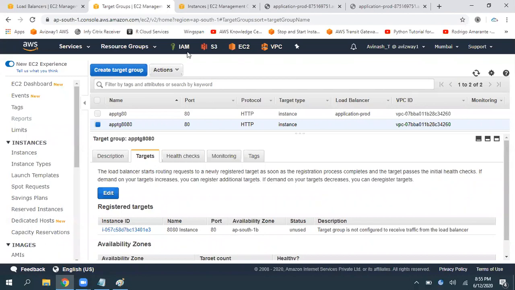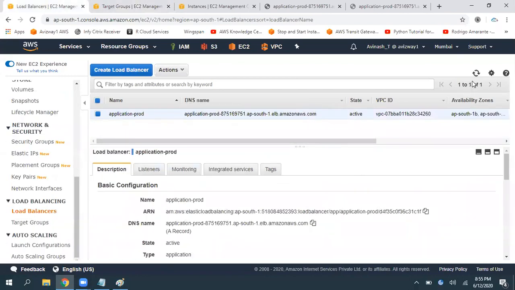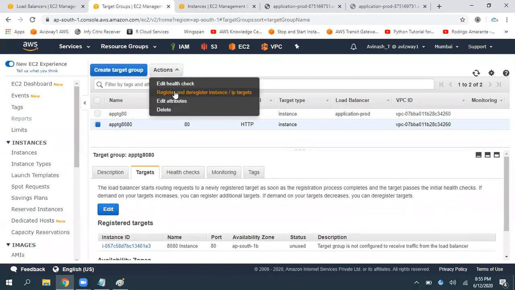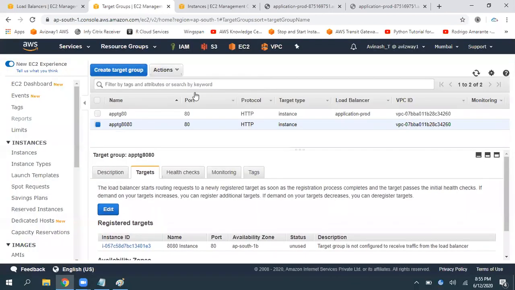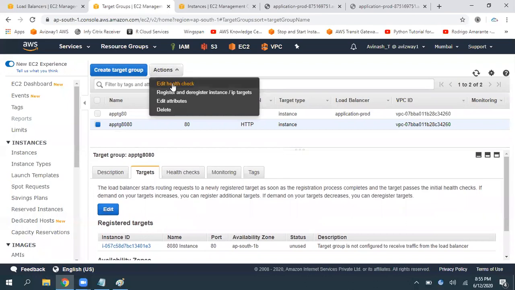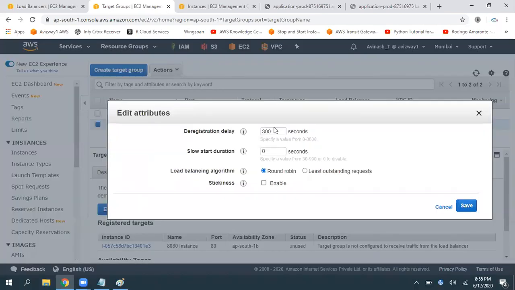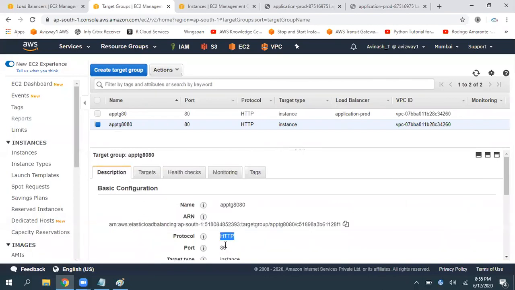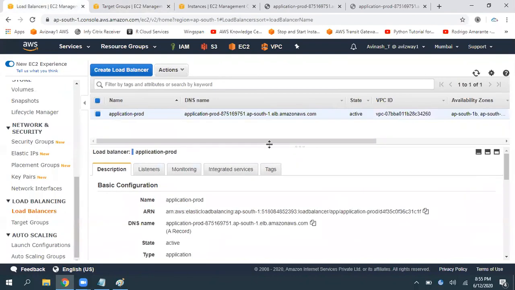So now we need to associate this to one of the elastic load balancers. Okay. So let's go to load balancer. From the target group screen, we cannot do that. If you want to add any instance, or remove any instance, you can register or deregister. From here, you can edit health checks. You can modify the settings, but you cannot modify a couple of things like the protocol. Okay, now let's go to load balancer.